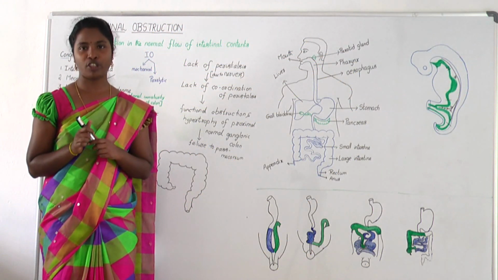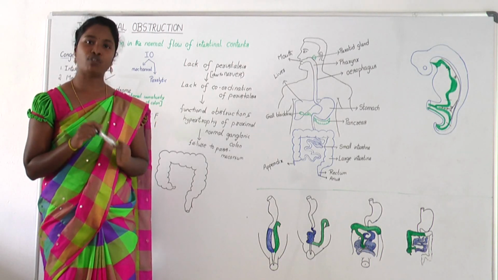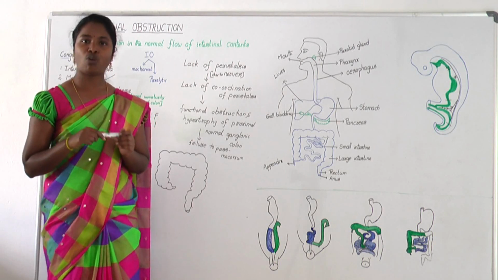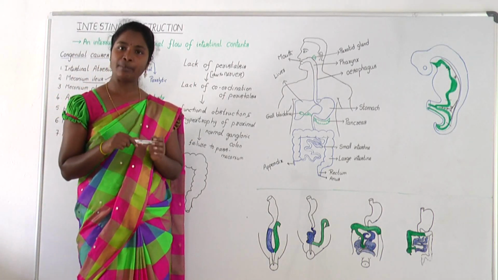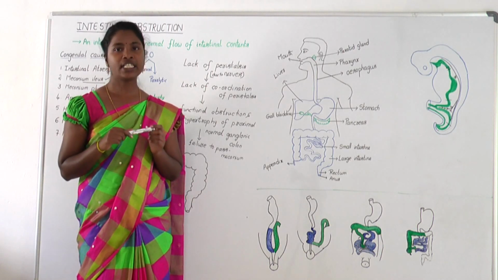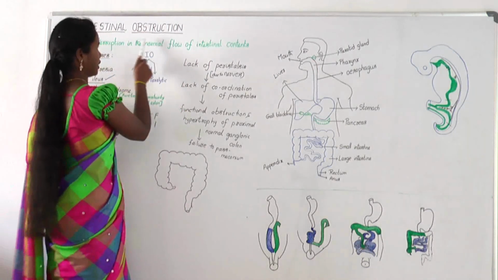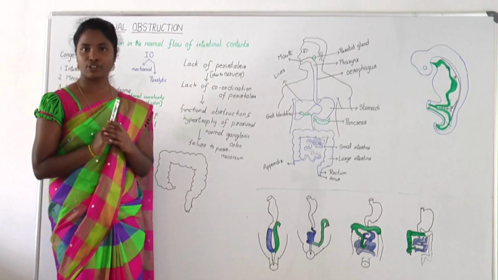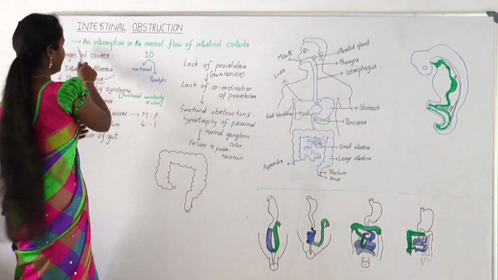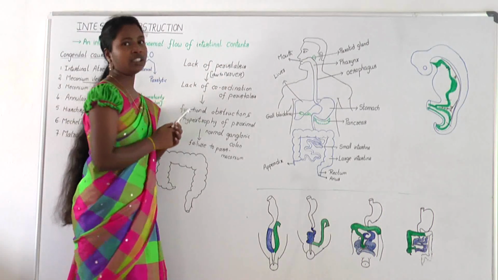Today we are going to be talking about intestinal obstruction. And today's video will have a focus on congenital causes of intestinal obstruction. Okay, what is congenital? It is inborn or inherited, which means a disease or physical disability present from birth. Coming to intestinal obstruction, it is one of the gastrointestinal tract disorders in which there is an interruption in the normal flow of intestinal contents through the intestine.